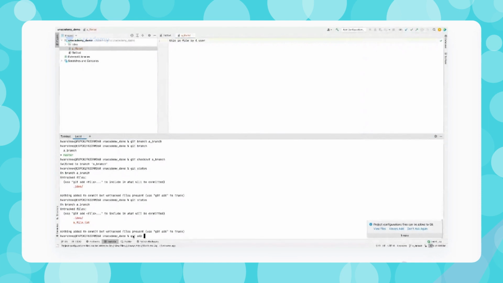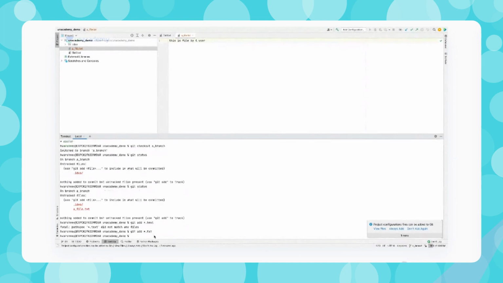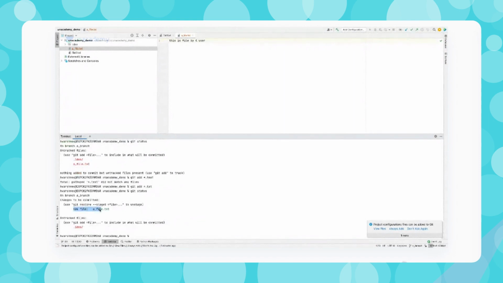Okay, so this time I'll add in some different manner. I can directly give the name of the text file. So I can give some sort of a regular expression as well. Maybe star.txt is also going to work. So let's say I give git add star.txt. So it's saying that parser did not match any file. Sorry, it's .txt. Okay, so now it has been added. If I check git status, this has been added.